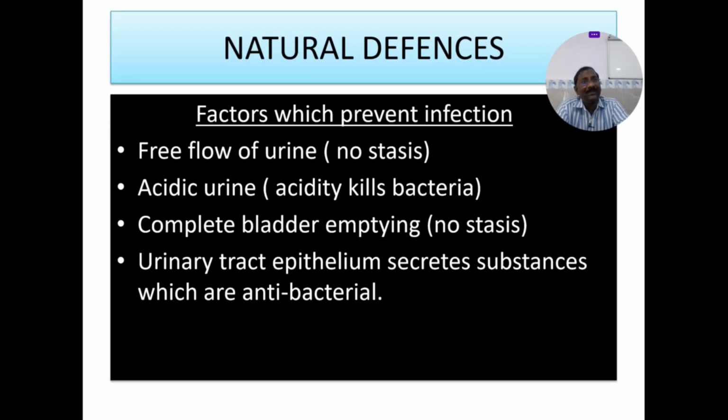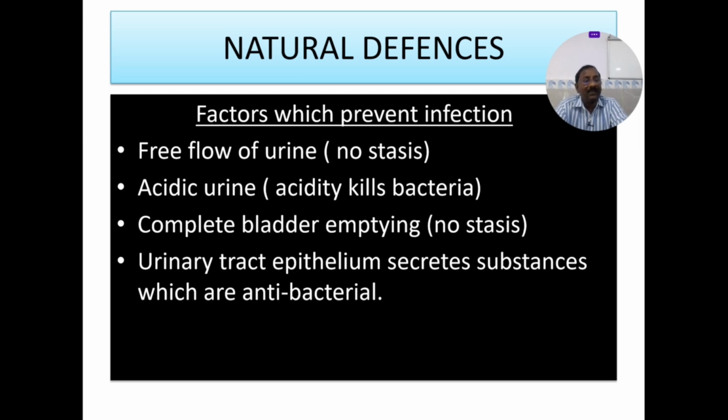Fortunately, we have a lot of natural defenses, factors which prevent the infection. Free flow of urine, so no stasis. When people pass urine very frequently, there won't be stasis, so there will definitely be a lesser incidence of urinary tract infections. Acidic urine: urine is acidic, and acidity kills the bacteria. That is another natural defense. And complete bladder emptying, which again means no stasis. The urinary tract epithelium secretes substances which are antibacterial. These are the natural defenses against urinary tract infections.